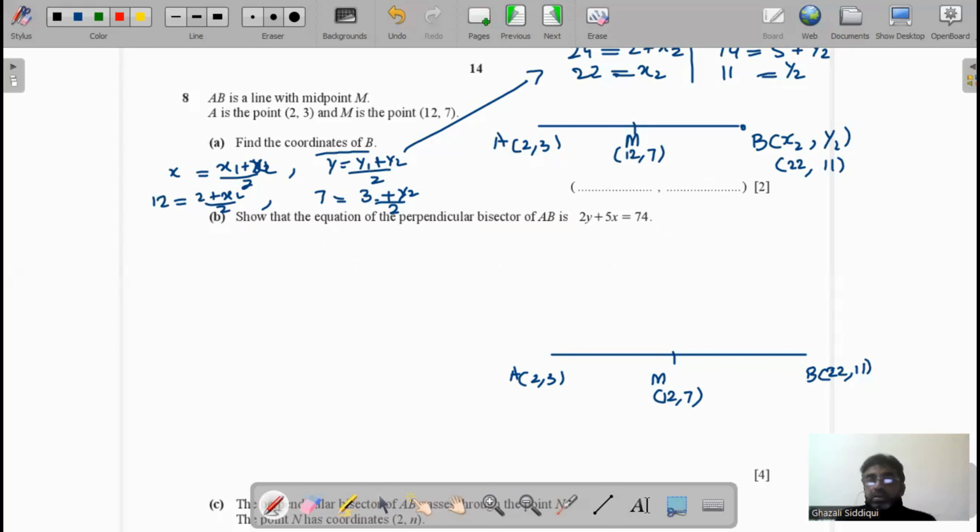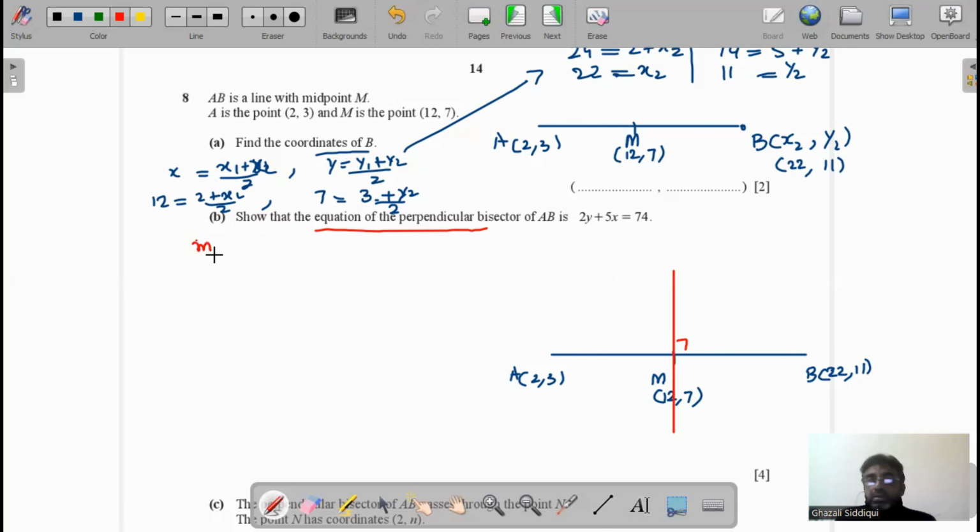To find the equation of the perpendicular bisector, it means the line which passes through the point M and is perpendicular to AB. Therefore, firstly we find the gradient of this line.